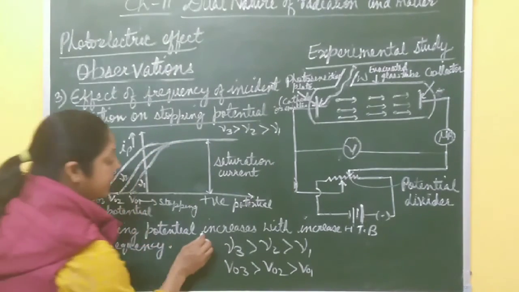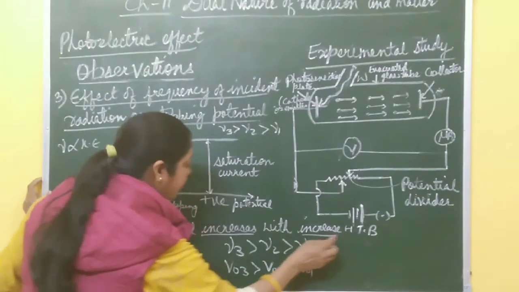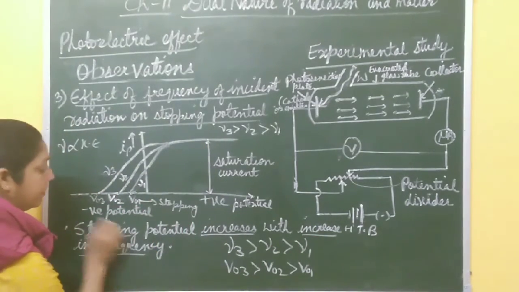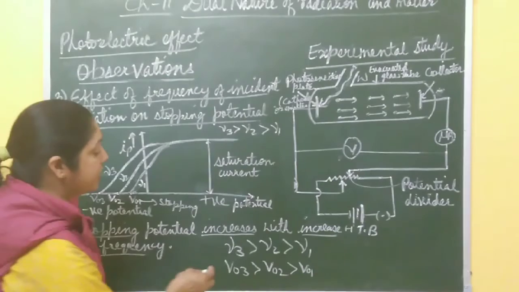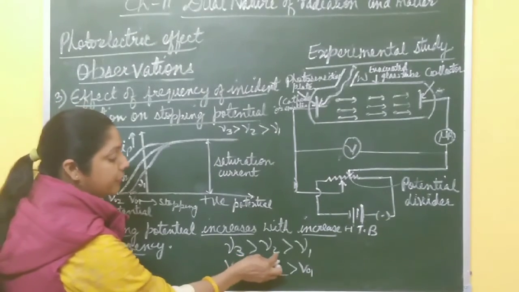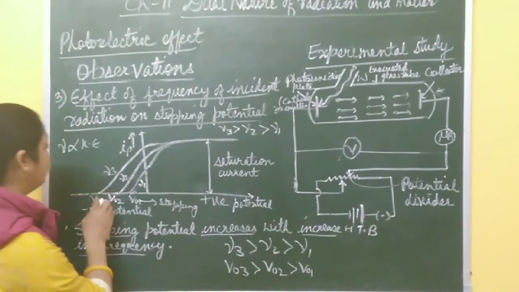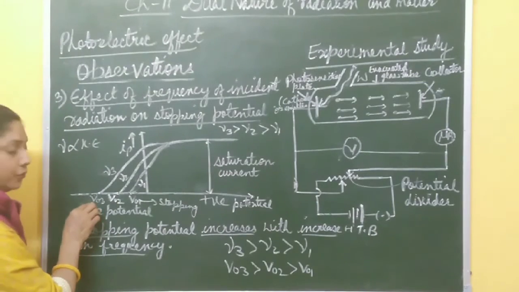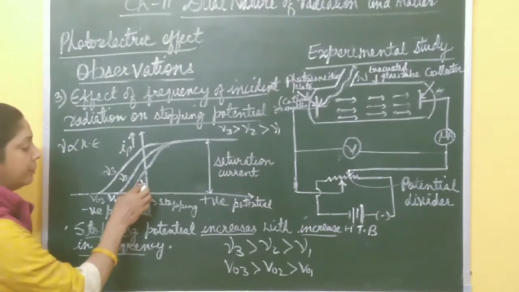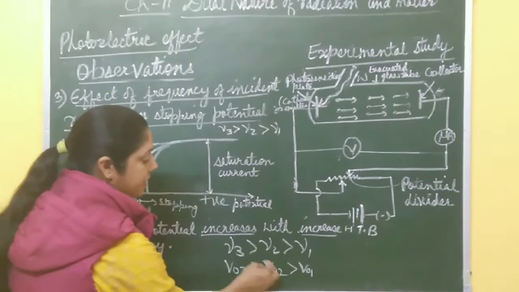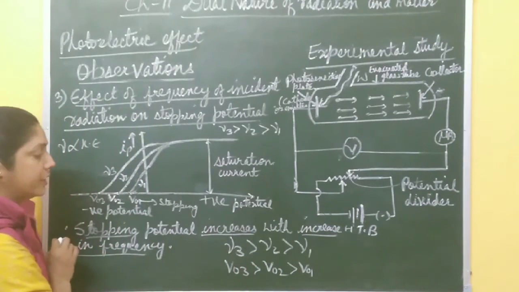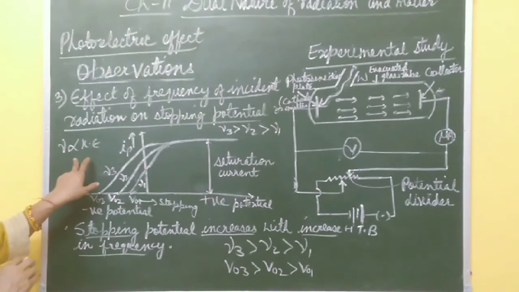Stopping potential increases with the increase in frequency. If you increase the frequency here, mu3 is greater than mu2, mu2 is greater than mu1, then the stopping potential for mu3 is V03, for mu2 V02, for mu1 V01. It also increases with the increase in frequency. So these two are directly related. This is the third observation. Hope you understood. Then one more, the last observation.